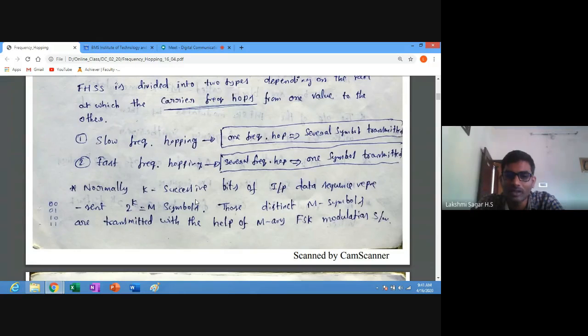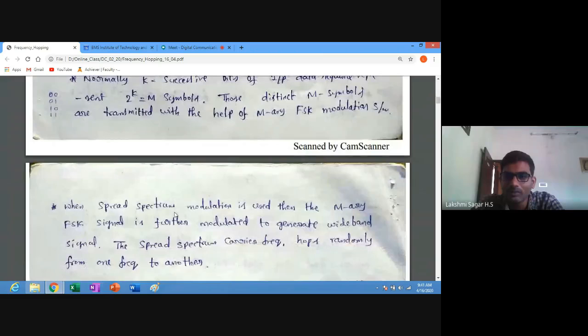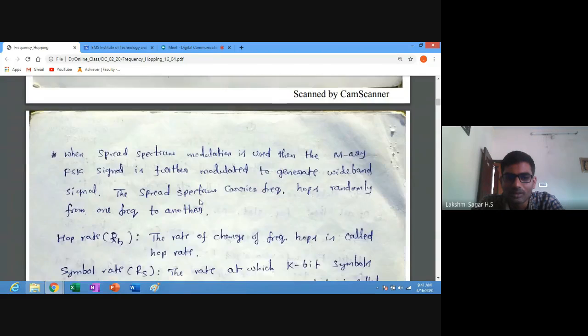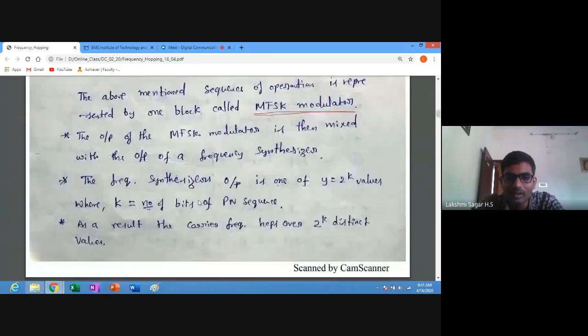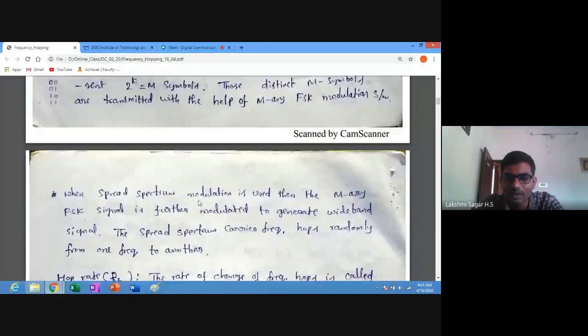Normally k successive bits of the input data sequence represent 2 power k, which is equal to M symbols. If k is equal to 2, then M becomes 4, so 4 symbols. Those distinct M symbols are transmitted with the help of an M-ary FSK modulation system. That one we will see later.